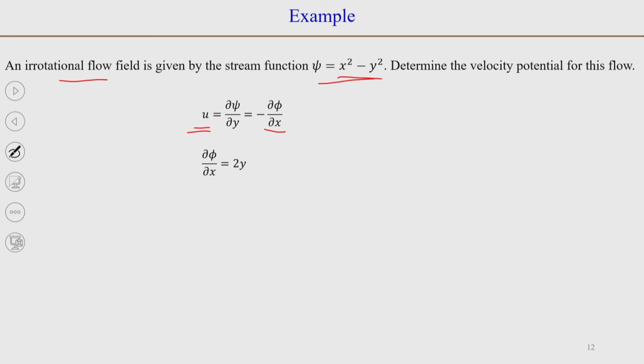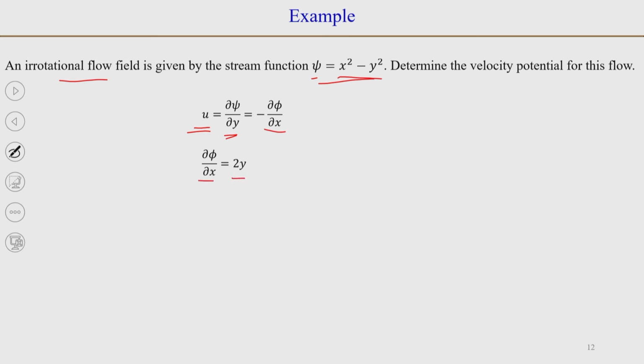And we already know what is psi. So, we can find that ∂/∂y of psi will be equal to, when you differentiate this with respect to y, the first term differentiation will be 0, because x squared is not a function of y, and when you differentiate minus y squared, what you will get is minus 2y. So, you will get minus ∂/∂x of phi is equal to minus 2y. So, you get ∂/∂x of phi is equal to 2y.